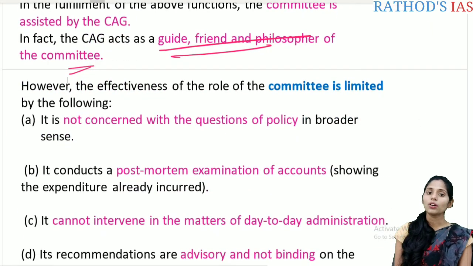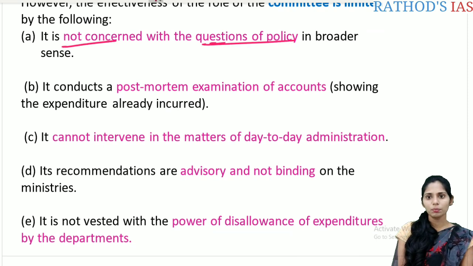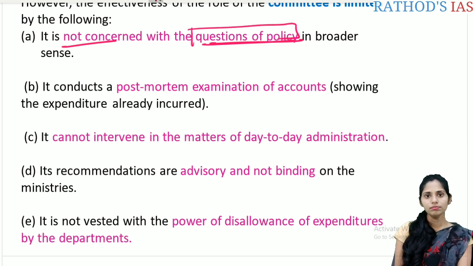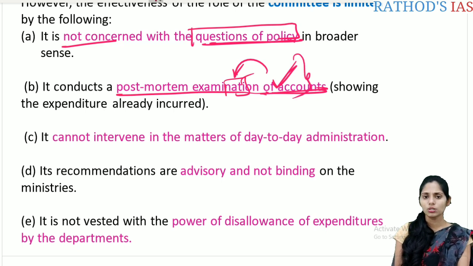So let us see now the limitations of this committee. There are some limitations as well. The first one is this committee will not be concerned with questions of policy in the broader sense. So it does not talk about questions of policy. And the next one is it conducts a post-mortem examination of the accounts. That means whatever expenditure is already done by the government, on that expenditure the examination happens. So it is like a post-mortem examination.